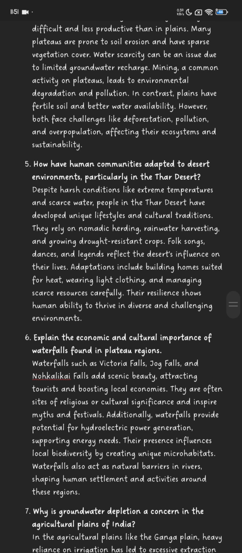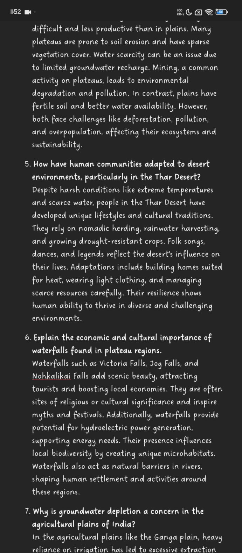Number 5. How have human communities adapted to desert environments, particularly in the Thar Desert? Despite harsh conditions like extreme temperatures and scarce water, people in the Thar Desert have developed unique lifestyles and cultural traditions. They rely on nomadic herding, rainwater harvesting, and growing drought resistant crops.